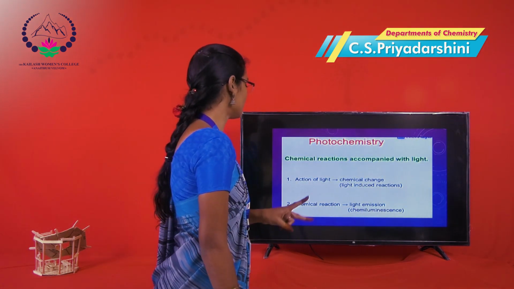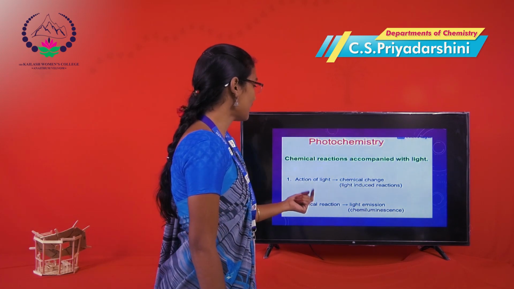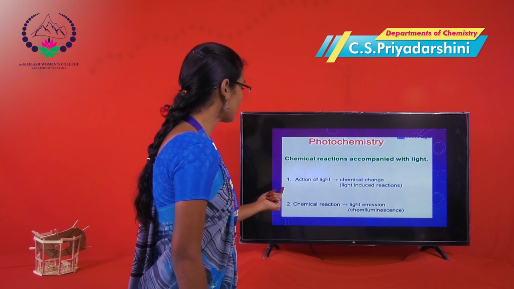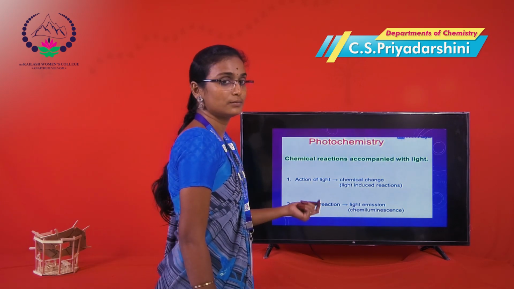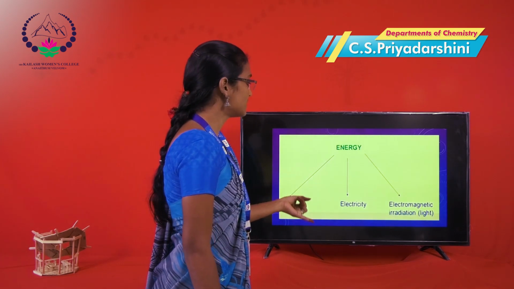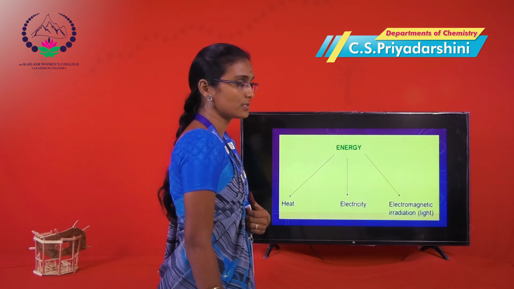We are considering two ways: action of light and chemical reaction. Action of light induces chemical changes, called light reactions. Chemical reaction in between is chemiluminescence. It induces three types of energy: heat, electricity, and electromagnetic irradiation of light energy.